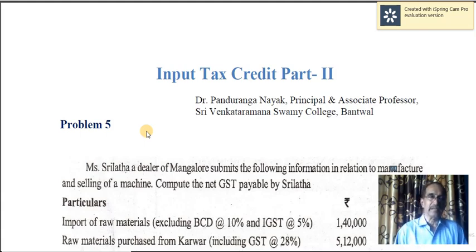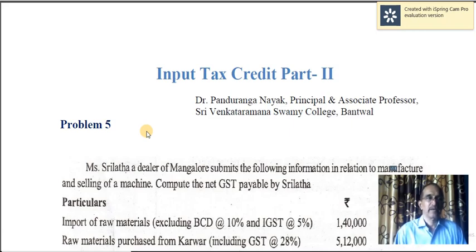Here, three things are there. One is output tax, the other is input tax, and the next is net tax. Output tax is on outward supply. You supply the goods to somebody, another dealer or retailer or customer. When you supply, you collect the taxes and you are charging the taxes. That is called output tax.